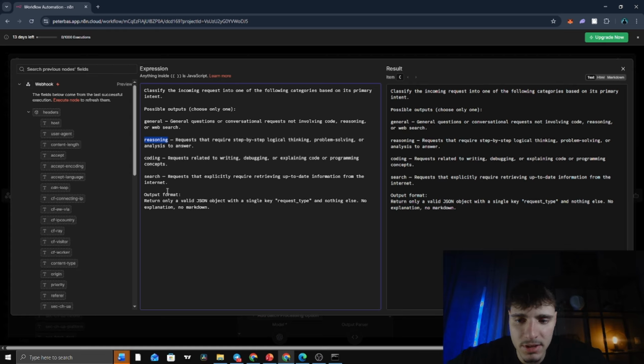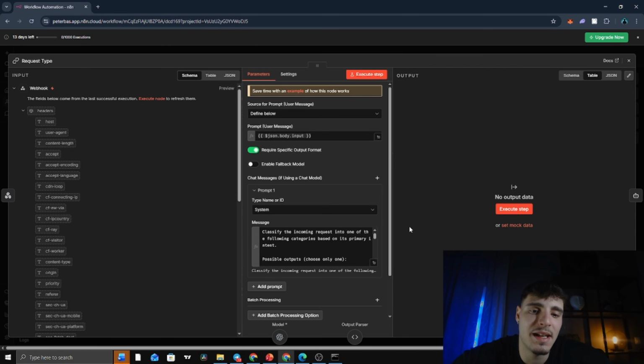And the output format: return only a valid JSON object with a single key, request type, and nothing else. No explanation, no markdown. So if I send "what is the latest news about AI," it returns request type search, for example.